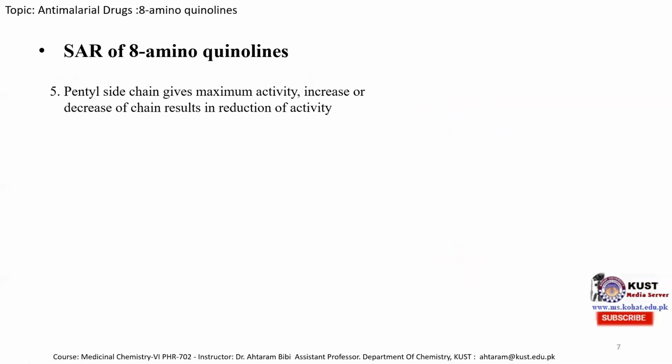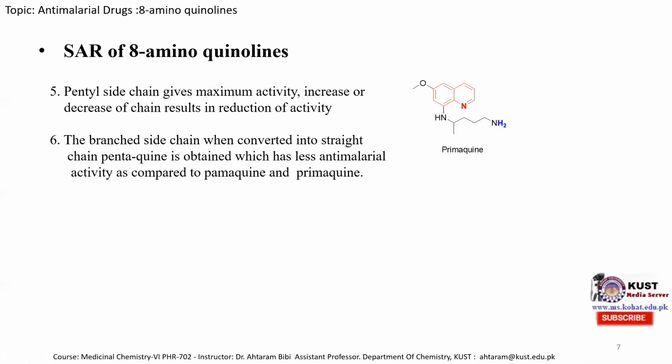Now, the pentyl side chain gives maximum activity; an increase or decrease of the chain results in a reduction of activity. It is mentioned over here that it consists of a pentyl chain. This is carbon 1, 2, 3, 4, and 5. So a 5 carbon chain is compulsory for the maximum anti-malarial activity. When we decrease this side chain, the anti-malarial activity decreases.